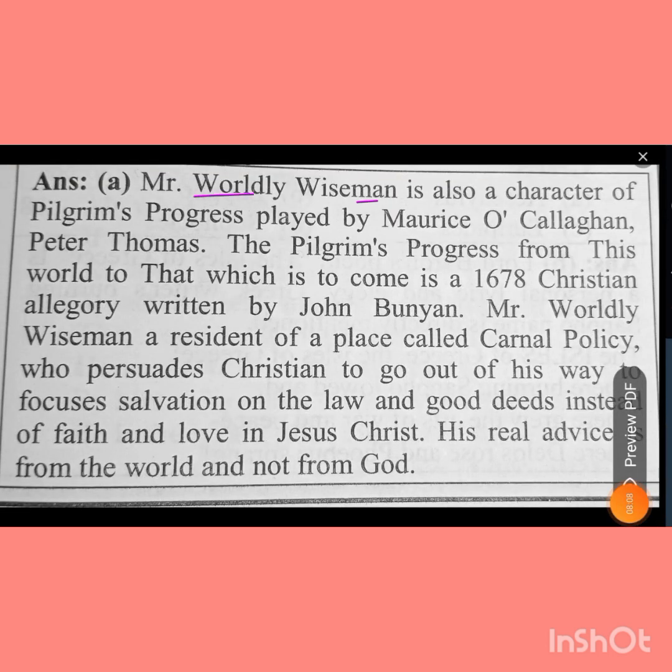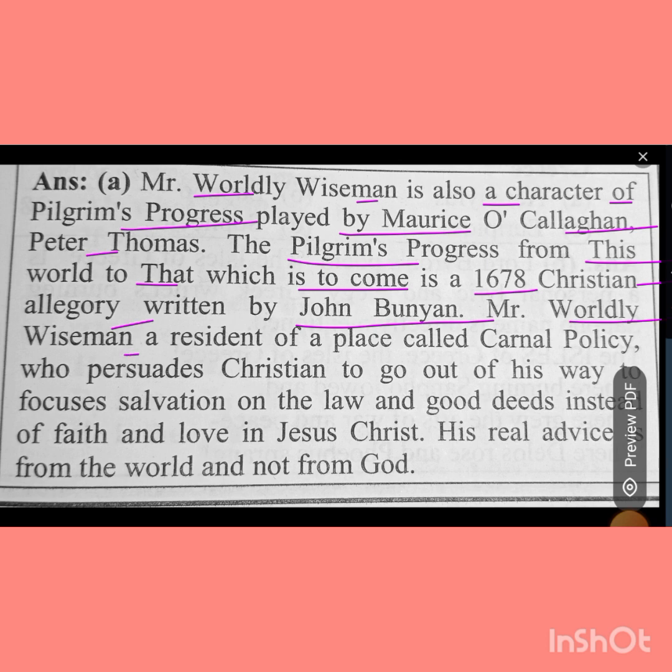Mr. Worldly Wiseman is also a character of Pilgrim's Progress. The Pilgrim's Progress from This World to That Which Is to Come is a 1678 Christian allegory written by John Bunyan.